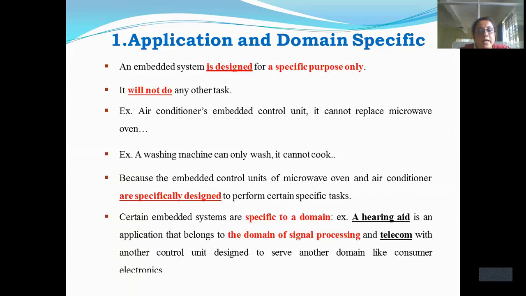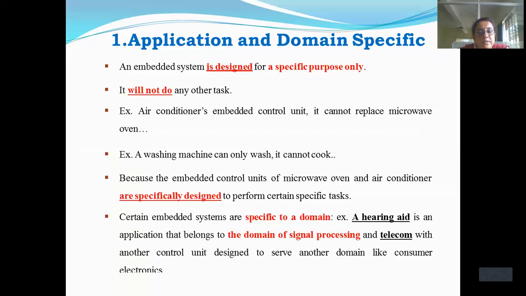And it cannot do any other task, like the heating of a microwave oven. Take the example of a washing machine. A washing machine is also an example, which will wash only the clothes. Here also it is application oriented, but it cannot cook. So one of the characteristics of an embedded system is that they are application specific.